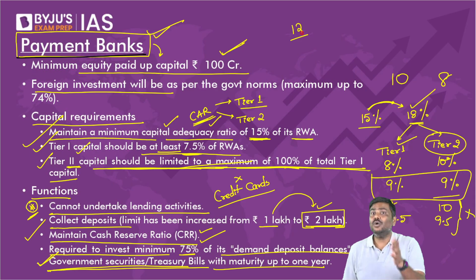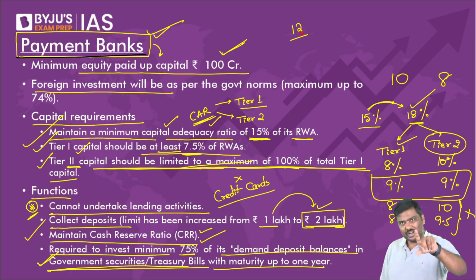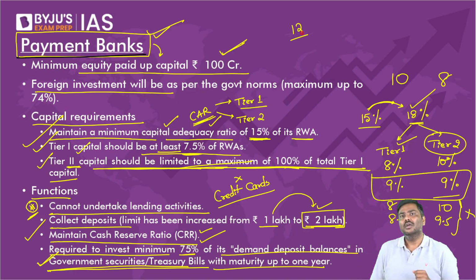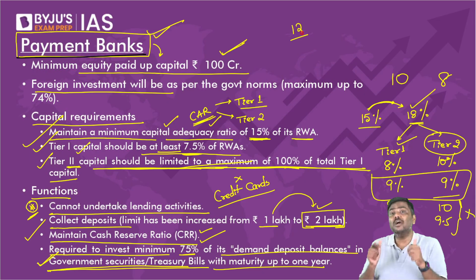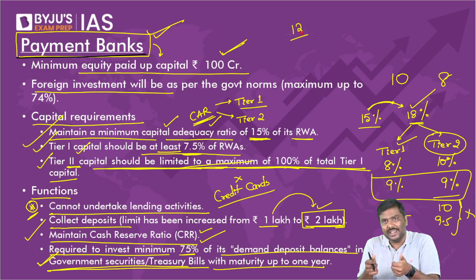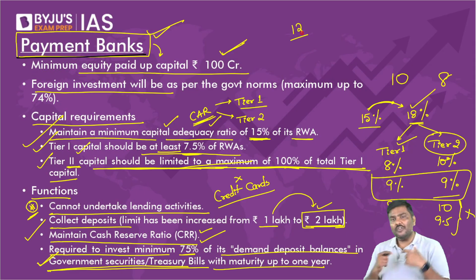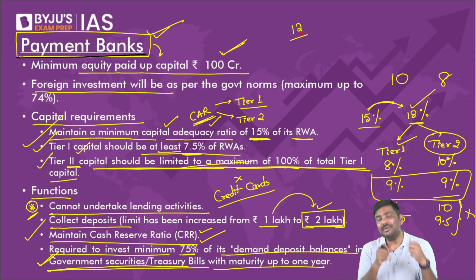They realized that payment bank is not allowed to give loans. Point number one, payment bank is not allowed to give loans. Then what is the use of collecting deposit and investing in government securities? Don't you think profitability will be very limited here? Profitability will be very much limited in the concept of a payment bank.